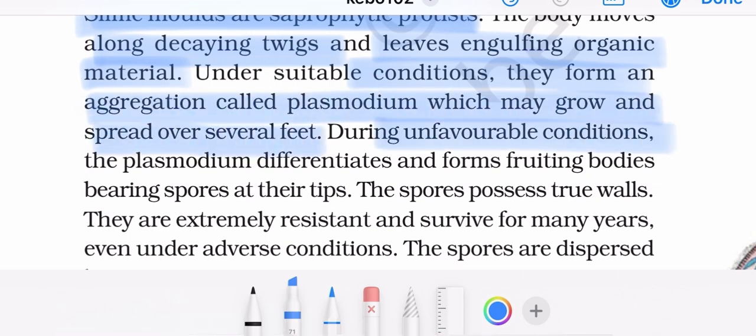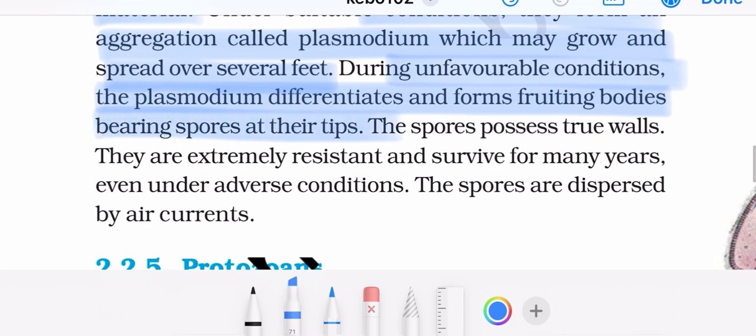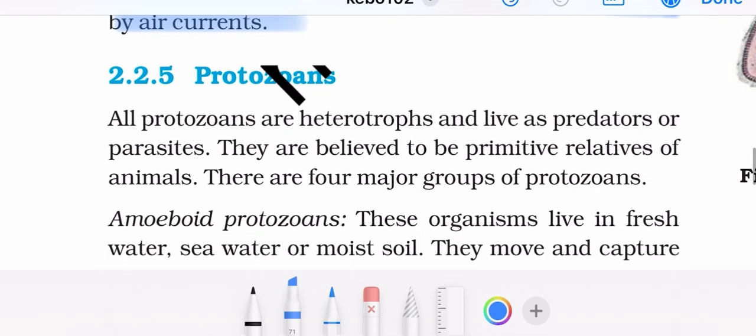During unfavorable conditions, the plasmodium differentiates and forms fruiting bodies bearing spores at the tip. The spores possess true walls. They are extremely resistant and survive for many years, even under adverse conditions. The spores are dispersed by air currents.